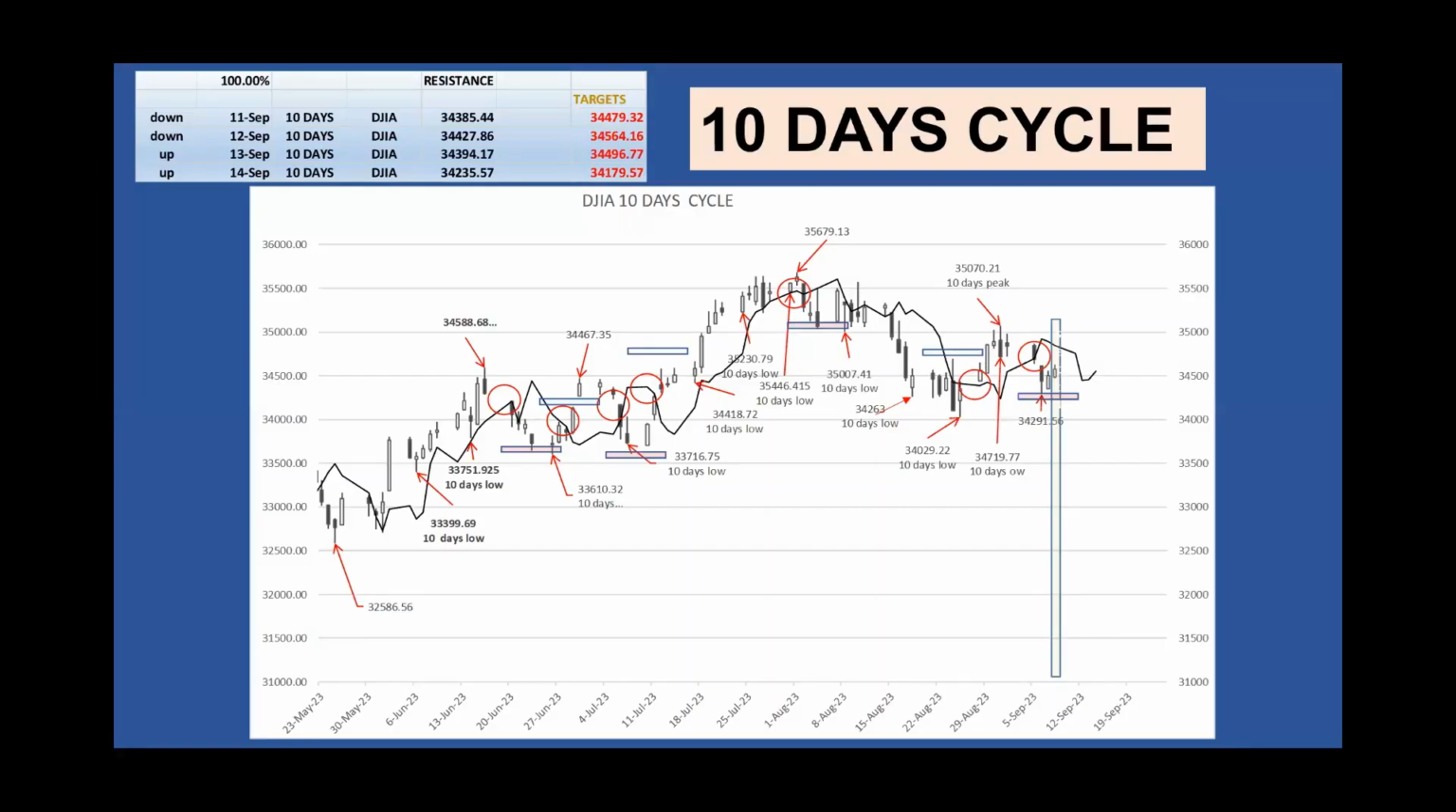Let's start with the 10-day cycle. In last week's video, I was expecting the 10-day cycle to form between August 31st and September 1st. We can reasonably label August 31st as the 10-day cycle, and the next one was expected on September 8th. It is very possible this low occurred on Wednesday, September 6th.